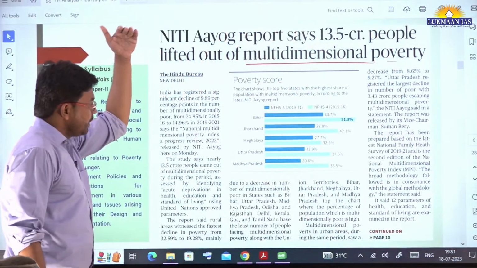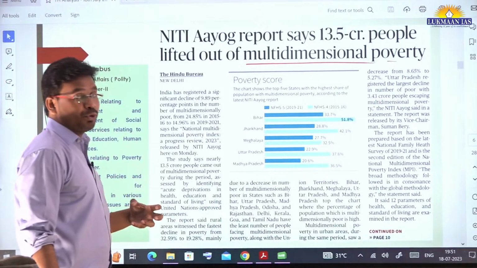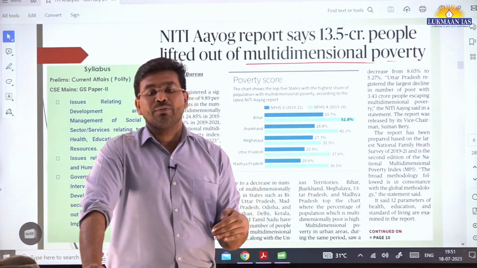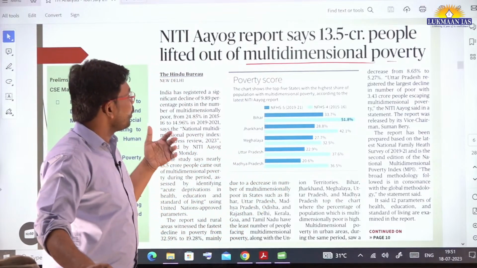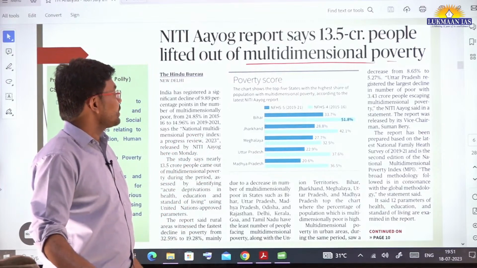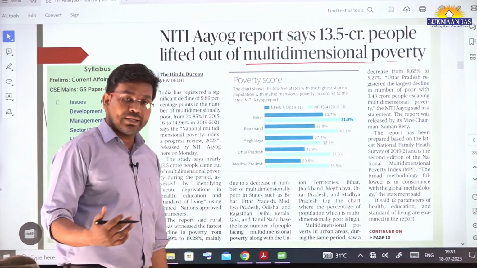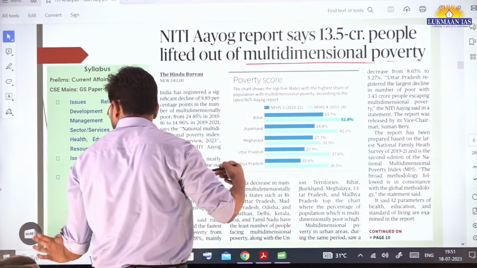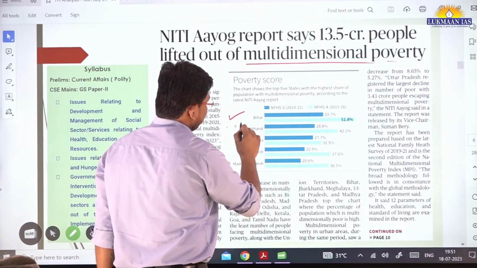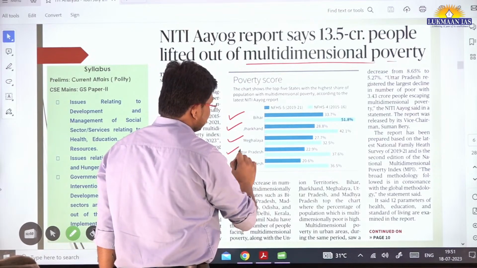It has come up with this report, and the report says that India was able to uplift people from poverty, not only in some districts or states, but also in states that were facing grim poverty conditions, like Bihar, Jharkhand, Meghalaya, Uttar Pradesh and Madhya Pradesh.